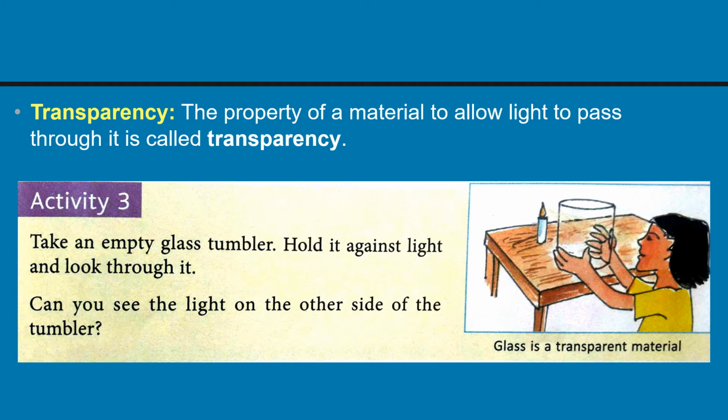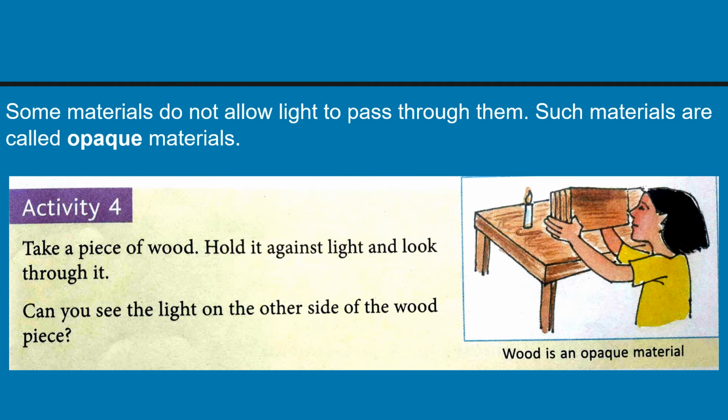Pure water, air, and a thin sheet of polythene are some other examples of transparent materials. Students, some materials do not allow light to pass through them. Such materials are called opaque materials. Let us understand opaque materials with the help of an activity.